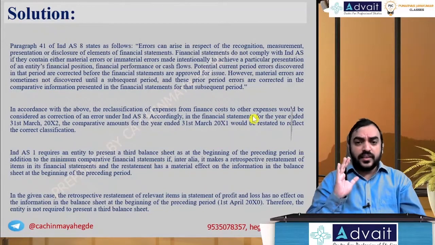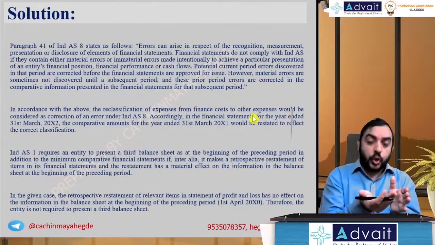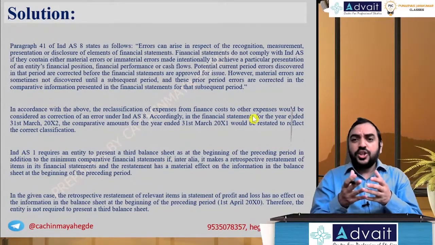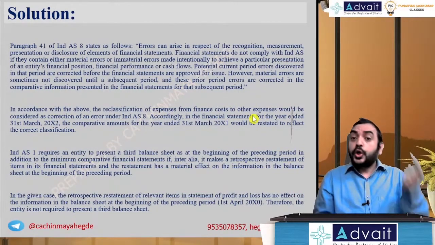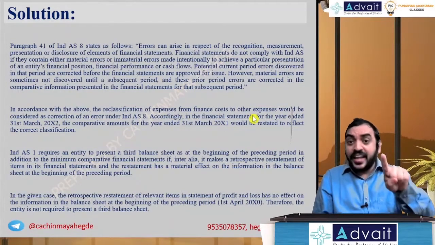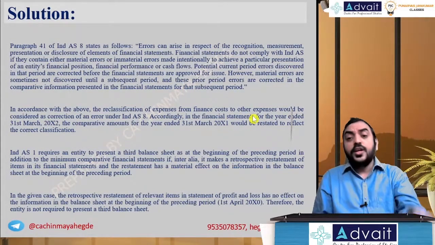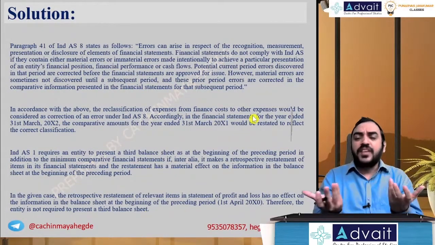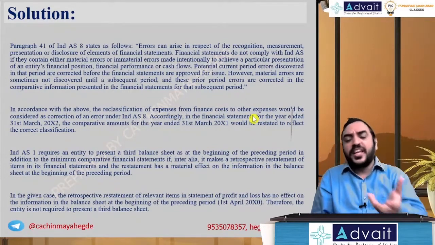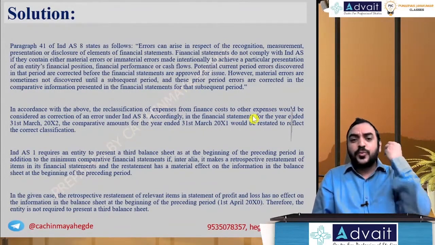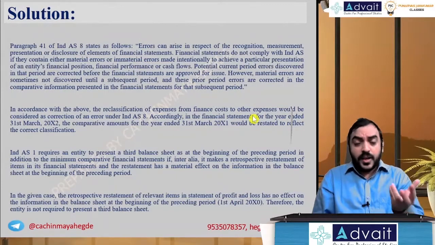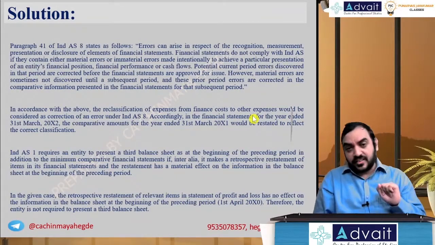Okay. Now, an error arises when there was a situation but you overlooked it. A change in estimate situation happens when you just estimated something that was not under your control at that point in time. You had information, but you misinterpreted it, you did not make use of it, that becomes a mistake. But some estimations are required. For example, the useful life of an asset. You estimate it to be 8 years. Now it happens to be 4 years. It's not a mistake, it's not an error, because the circumstances have changed after that.